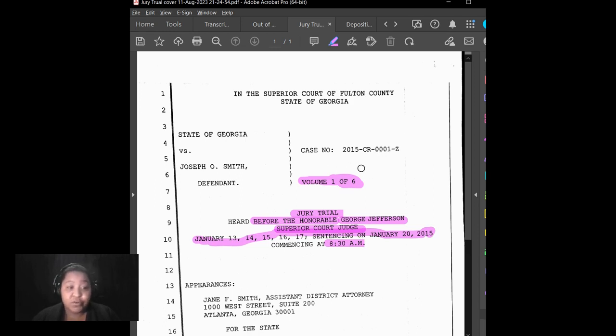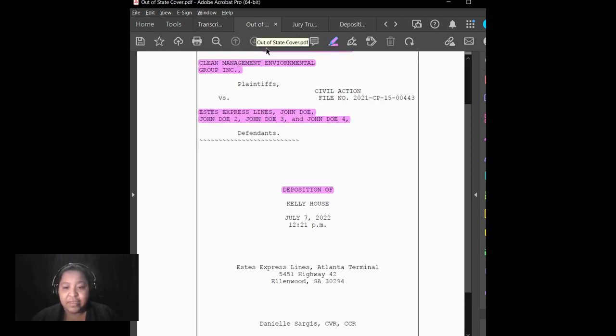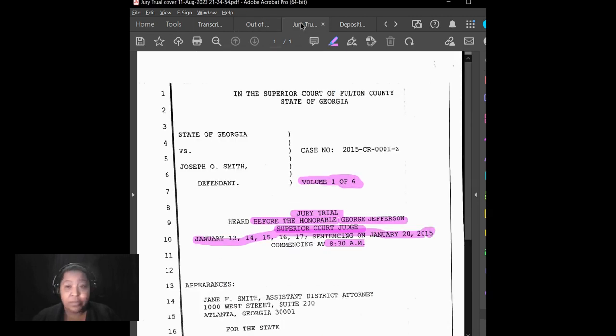When you're doing your start time, you want it to be the exact time that the proceeding begins. Most courts are really adamant about being on time and starting at exactly 8:30, 9 o'clock, whatever it's set for. But you can run into situations where your depositions may not necessarily start at those exact times. Looking at our previous example, this had a 12:21 p.m. start time. This was supposed to be a 12 o'clock deposition. So you can see that things were running a little bit behind on that particular day, but you want to make sure that you're noting when the actual proceeding starts.